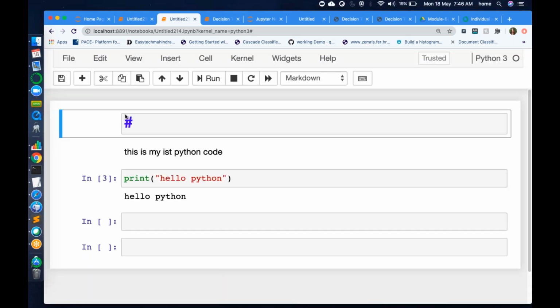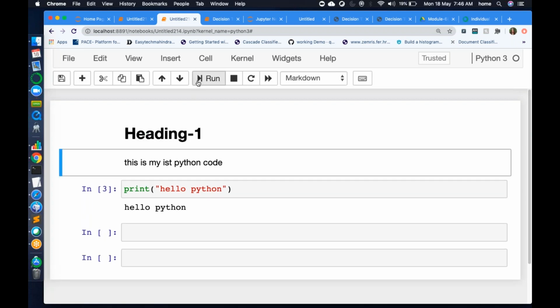Right? And then you can write, let's say, heading 1. This is the first heading. And then you run it. See, this is a heading 1. So it will be kind of bold and have all the heading properties, right?